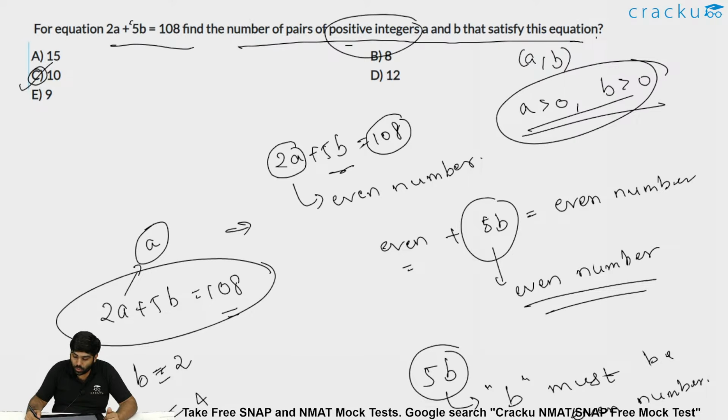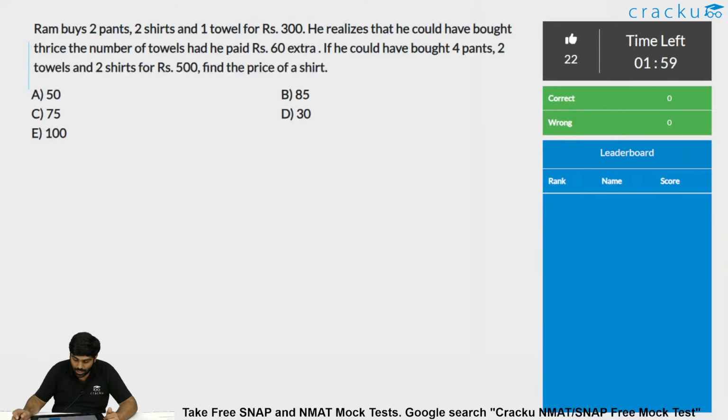That's it. Let me pose one more question now. Try to solve this now. If you take 0, you will get 11, but the question asks to find only the positive integers, so 0 should not be taken. The answer would be exactly 10.